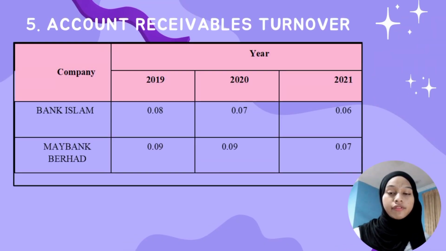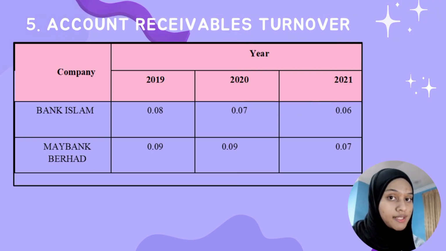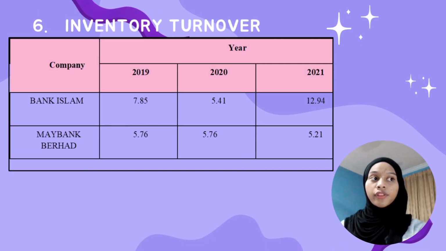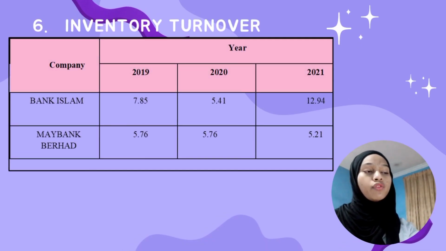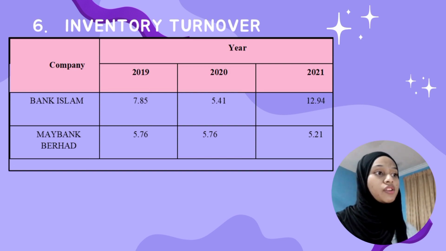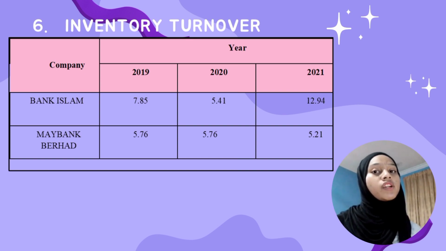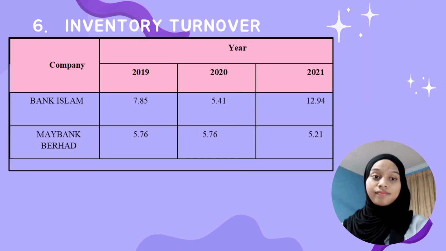For account receivable turnover, Bank Islam is ineffective compared to Maybank Berhad in collecting receivables because the account receivable turnover was less than 1 for 3 years. For the inventory turnover, Bank Islam in 2019 was the most effective in using inventory to generate sales, while in year 2020, Bank Islam was the least effective in generating sales among the 3 years.